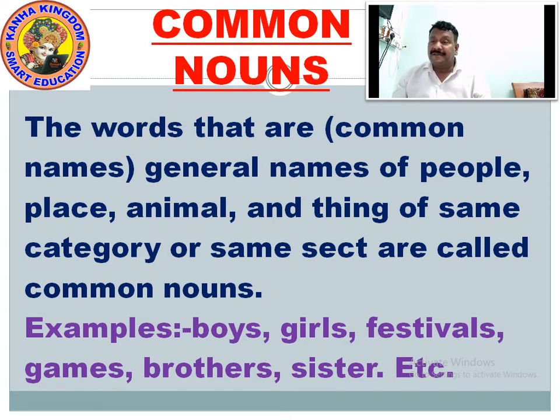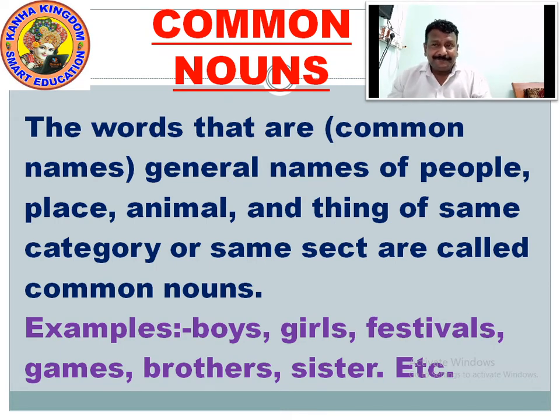So now the examples given down are boys, girls, which are commonly addressed. Festivals. When you talk about festivals, there are many festivals. Commonly we say there is a festival coming, so you have to guess what the festival is. Vacation is coming, the festivals are coming.